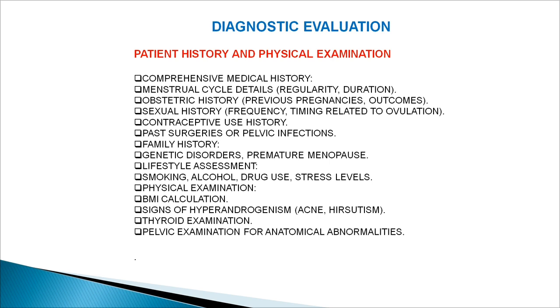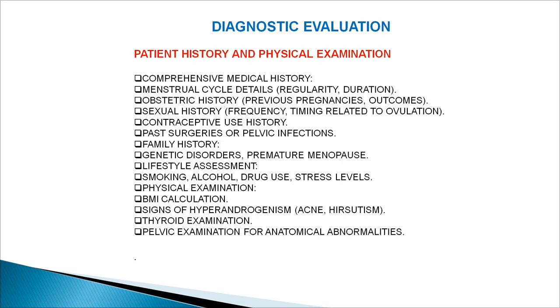Now, how will you go about the evaluation in the infertile patient? Patient history and physical examination are of utmost importance. You go for a comprehensive medical history, including menstrual cycle details like regularity and duration of the cycle. Obstetric history includes previous pregnancies and outcomes. Sexual history includes frequency, timing related to ovulation, and contraceptive use history. Past surgery or any pelvic infection, family history of any genetic disorder or premature menopause, and lifestyle assessment, which includes smoking, alcohol, drug use, and stress levels.